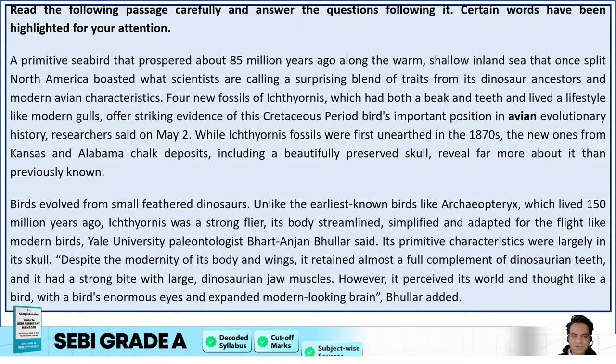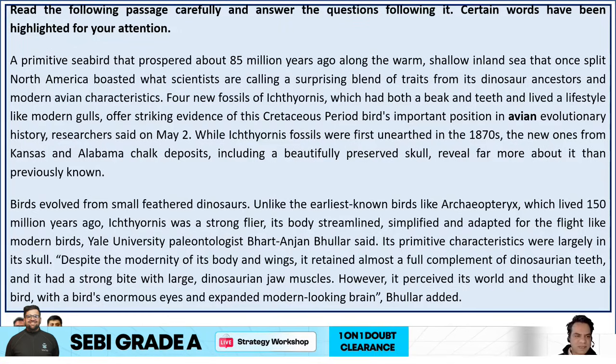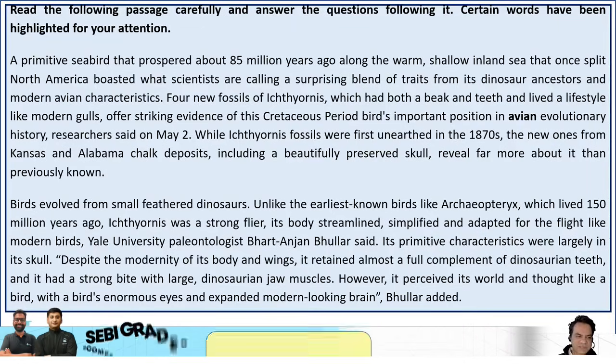Researchers said on May 2, while Ichthyornis fossils were first unearthed in 1870s, the new ones from Kansas and Alabama chalk deposits, including a beautifully preserved skull, reveal far more about it than previously known.